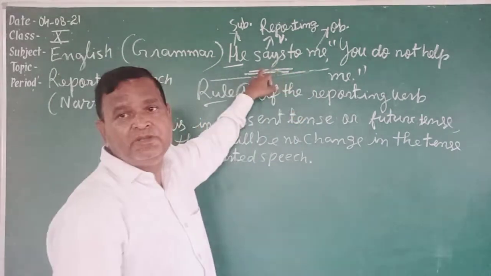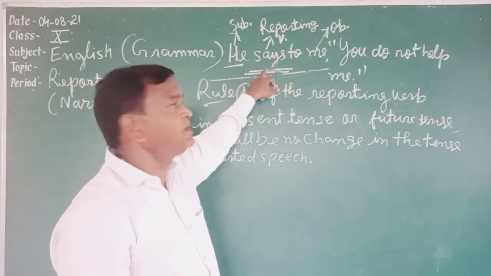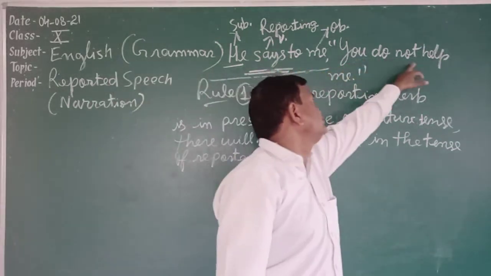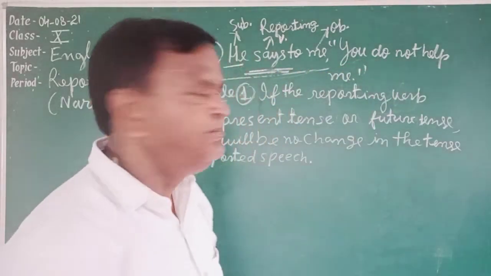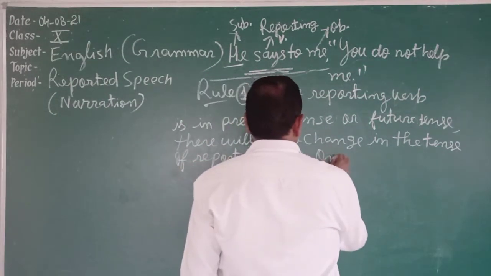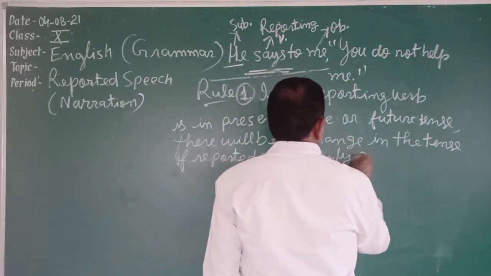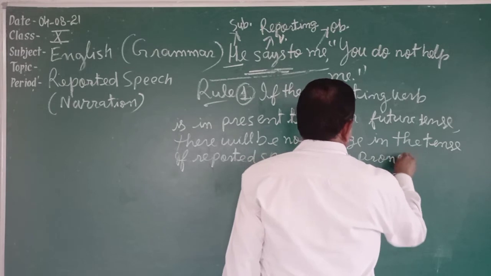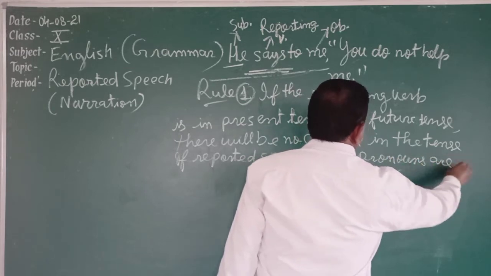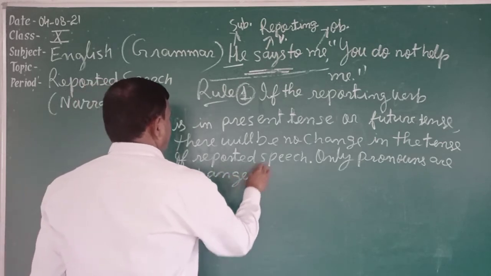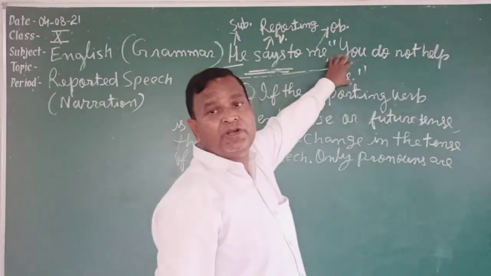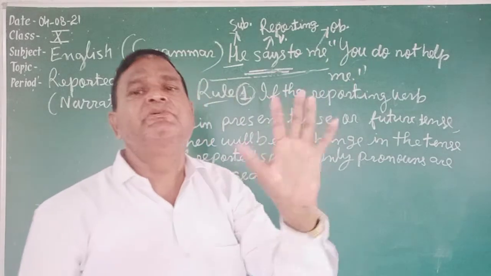Means if the reporting verb is found in the present tense or in future tense, there will be no change in the tense of reported speech. Then what will happen? Only pronouns are changed. Whatever pronouns will come in reported speech, only pronouns will be changed, tense will not be changed.